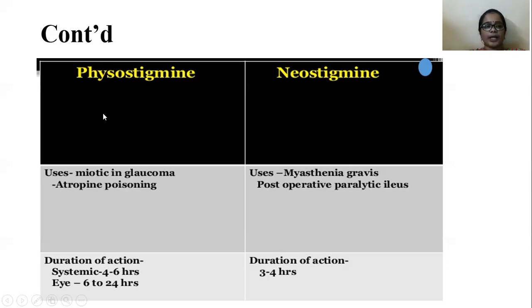And what is the duration of action? Physostigmine is given through the IV route, means it directly enters the systemic circulation. And the duration of action of physostigmine, if given by IV route, is 4 to 6 hours. Okay, and if it is given as eye drops, the duration of action is 6 to 24 hours, and the neostigmine duration of action is 3 to 4 hours. Okay, and this is the major difference between physostigmine and neostigmine.